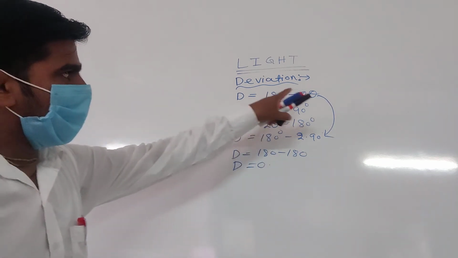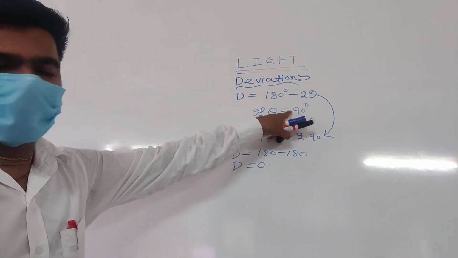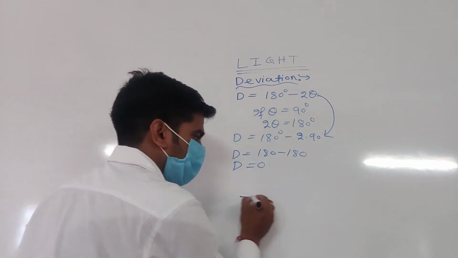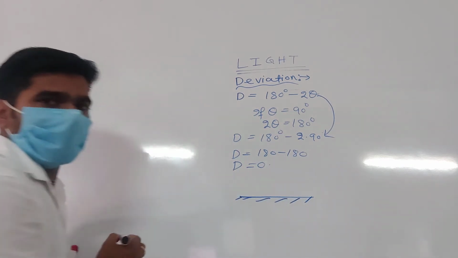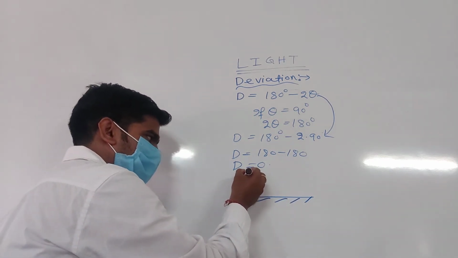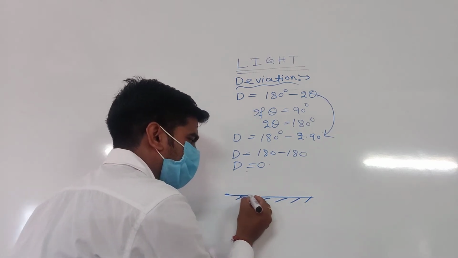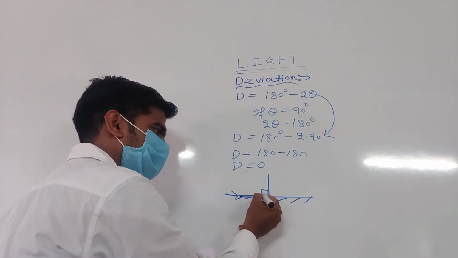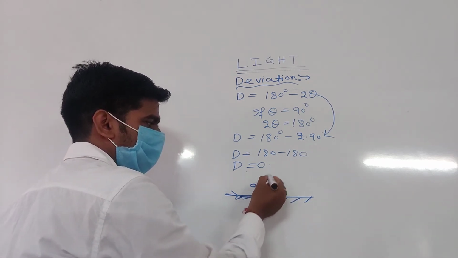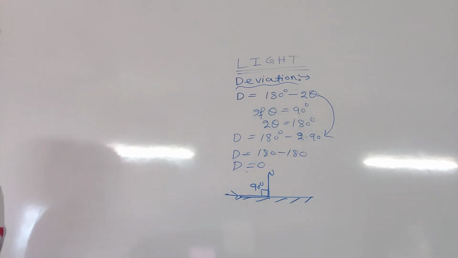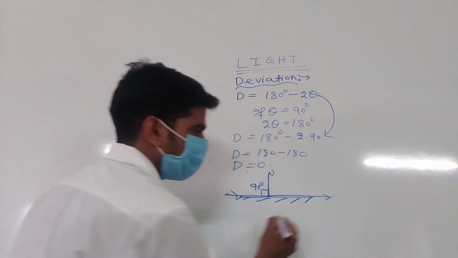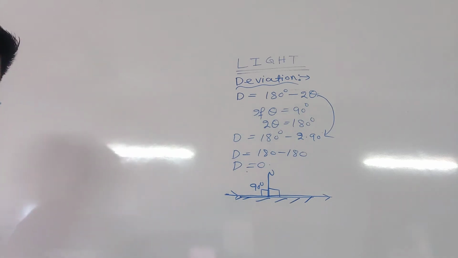When angle of incidence is 90 degree, then deviation will be 0. Please check. This is a plane mirror. If the ray moves like that, then you should draw a normal. Here the angle of incidence is 90 degree. That incidence is called grazing incidence. After reflection, they move like that in this direction. This is the angle of reflection.